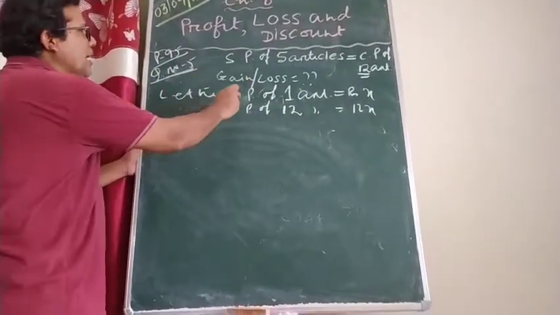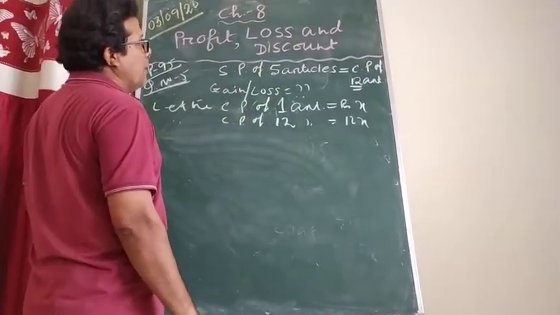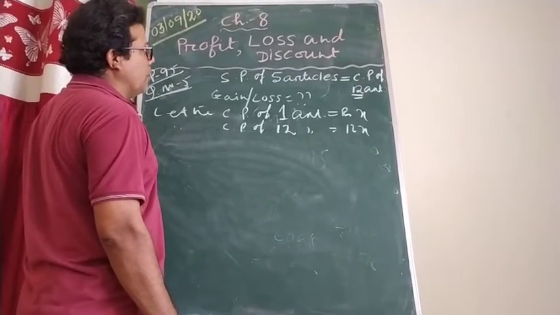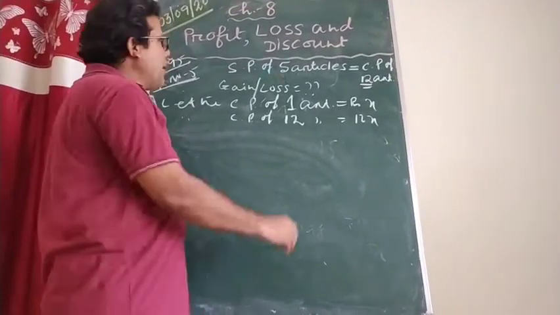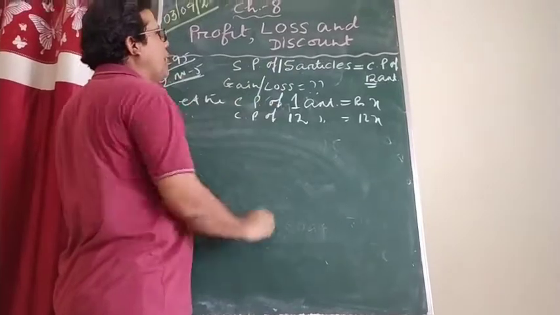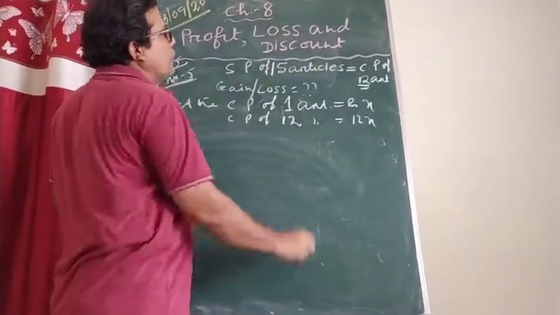Now what did the question say? SP of 5 articles is equal... I think I have made a mistake, it should be SP of 15 articles. Once more, please, let me see. I made a mistake, it should be given there: SP of 15 articles, not 5 articles, please correct it. SP of 15 articles is equal to CP of 12 articles.